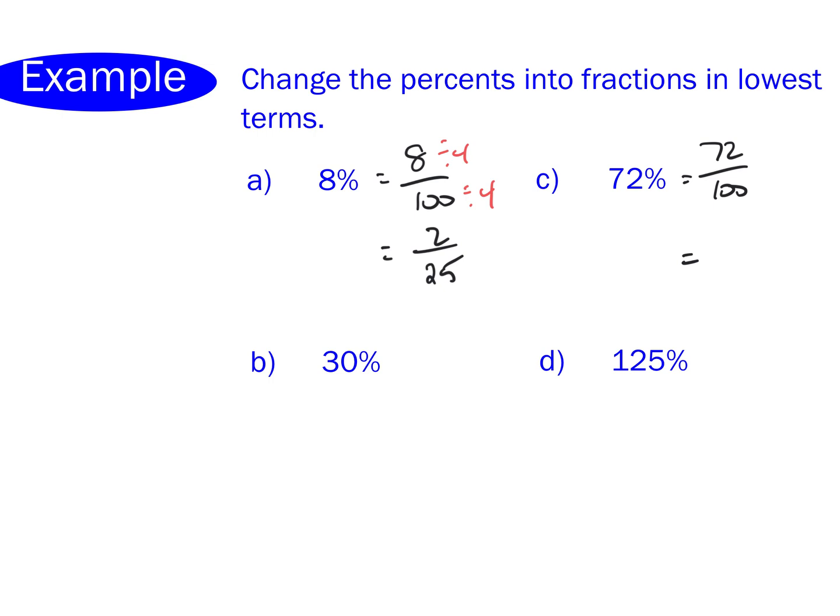So if you divide by 2, you end up with 36 over 50. Now I'm going to tell you this, we're not done. How do I know we're not done? It's not the simplest. Right, but how do I know that?